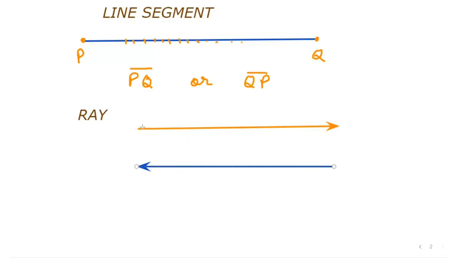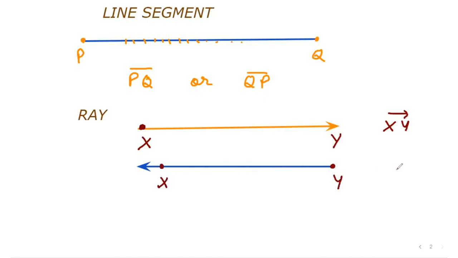That is, if here we have points X and Y, then XY is a ray, right? And if we have a point here, suppose this is Y and this is X, how to name it?